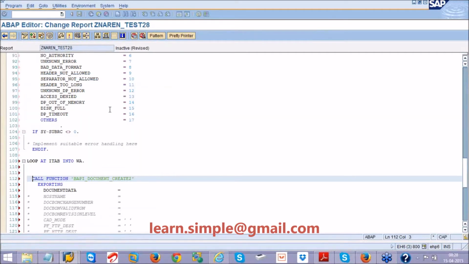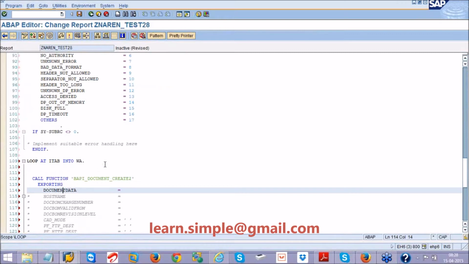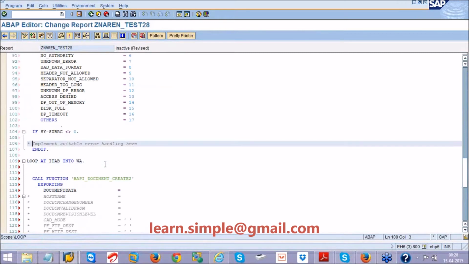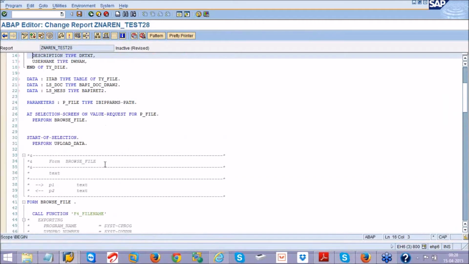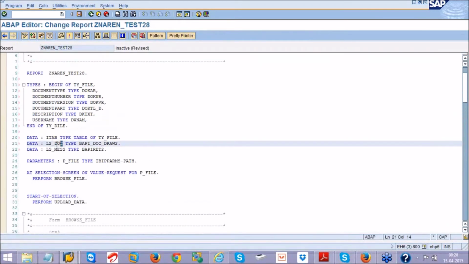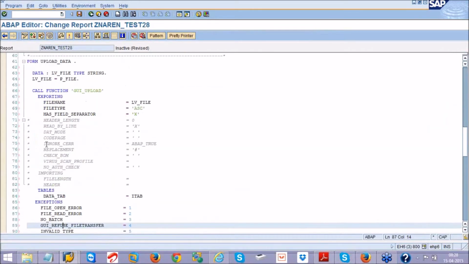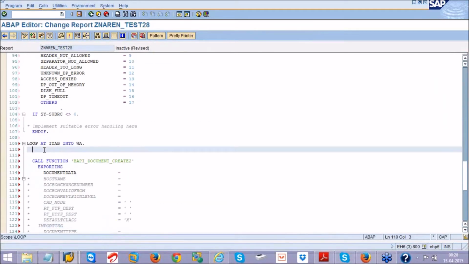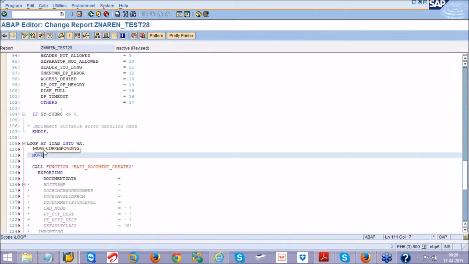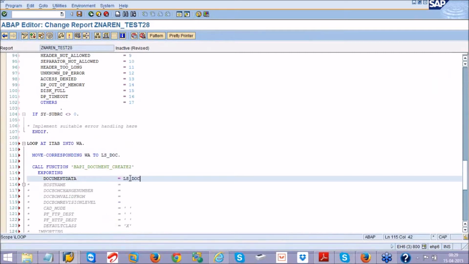So call this function module here. So provide this document data. Document data we have declared already, a structure here for document data, that is ls_doc, with the same structure. So I will say here, move corresponding work area related fields to my structure ls_doc, and that ls_doc I will provide here.